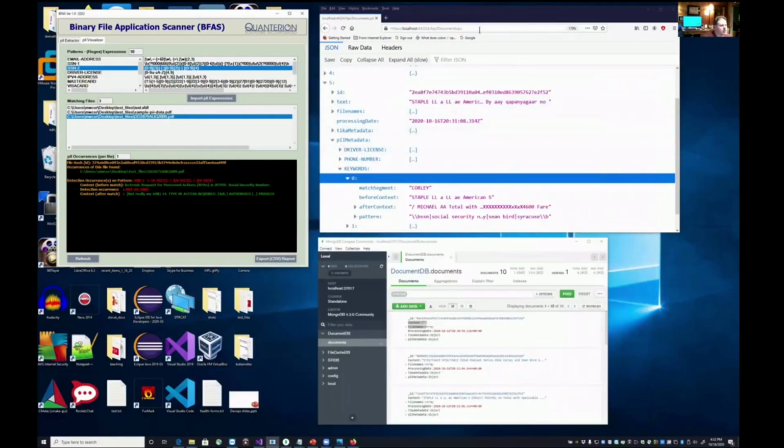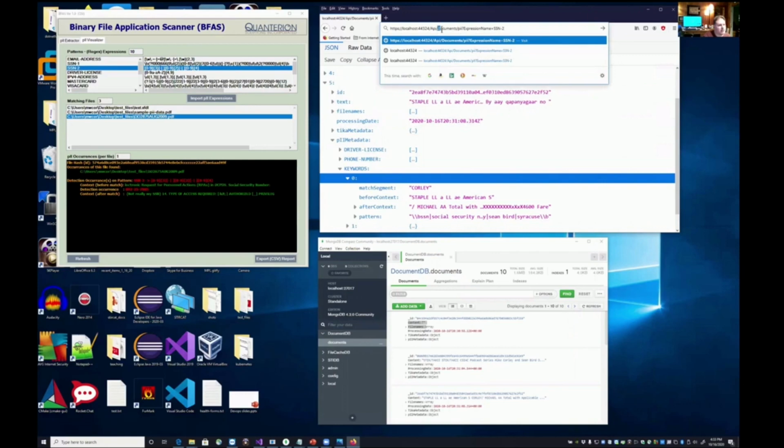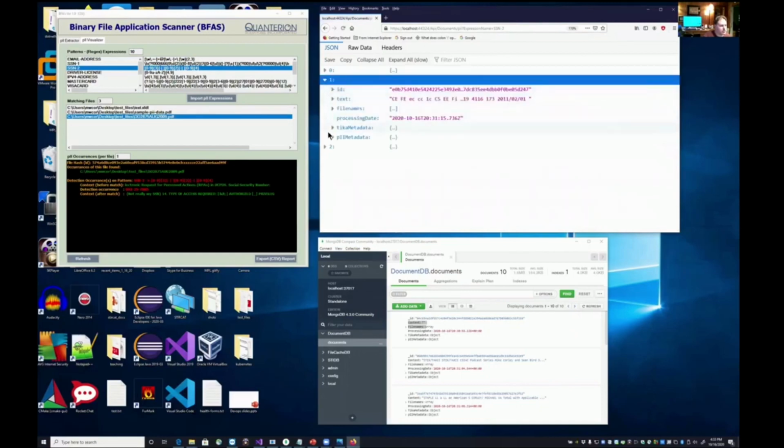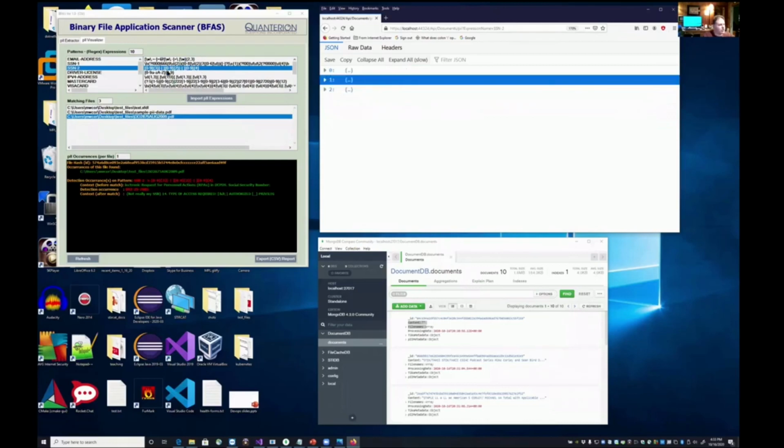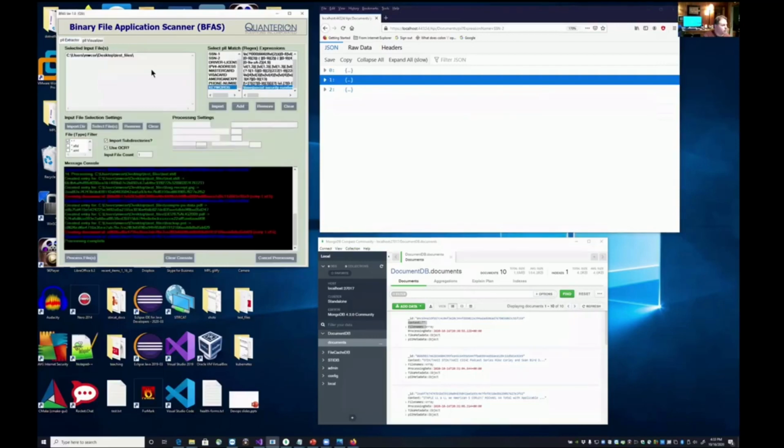I can also use the REST API to do explicit searches. So I'm going to say, give me all the instances of documents that contain PII with the expression name SSMD2. That's what you see it doing here in this particular case. This is exactly the functionality being used by the visualization side of the tool. And you can also export these out as separated values, so you can pull them into Excel and things of that nature.